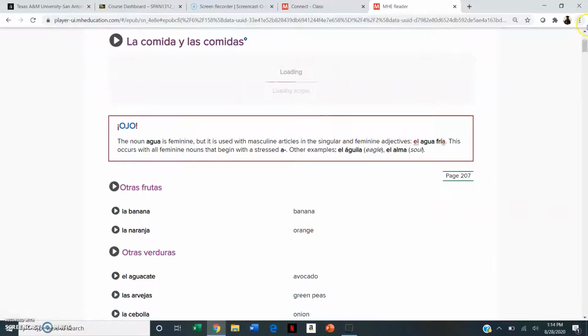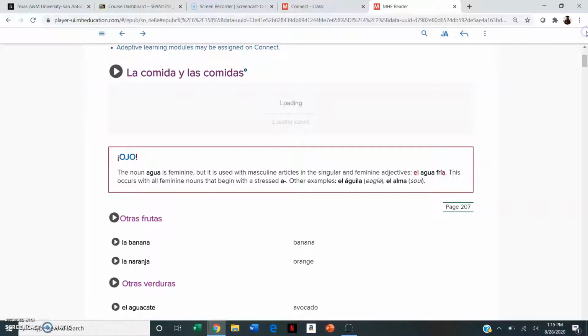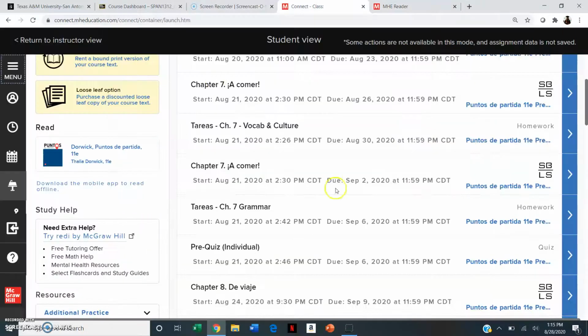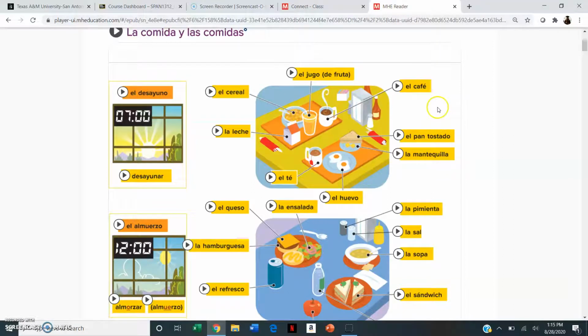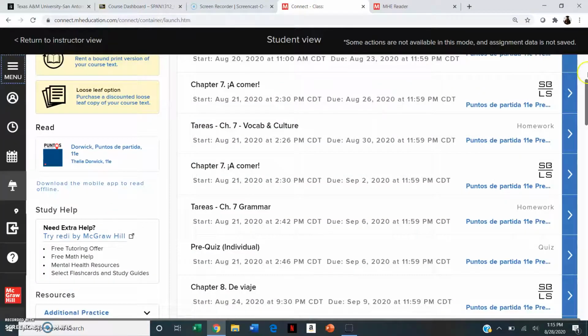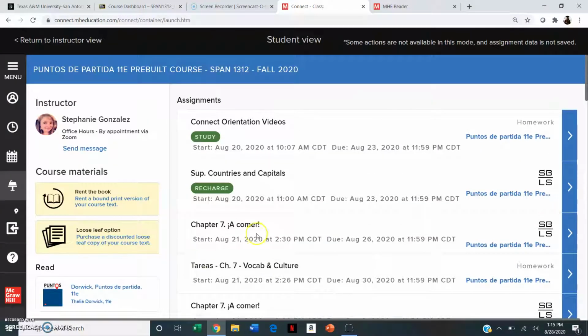So this is your vocabulary section. So if you need help with your vocabulary Connect, you can review these pages if there's something specific that you don't understand, right? And the great thing about this is it's very interactive. So when you push this button, it will tell you how it sounds. El desayuno. Okay, so we'll go back to our Connect.